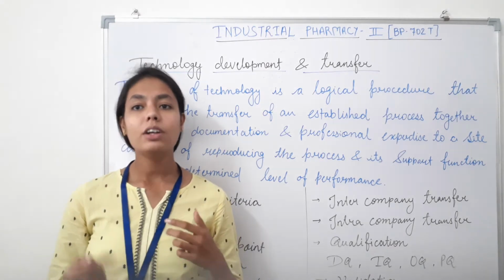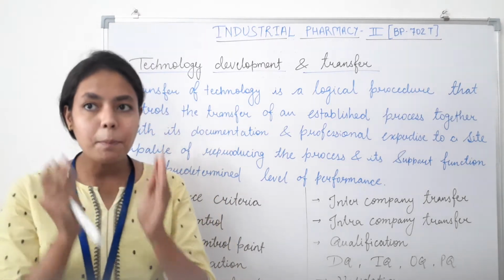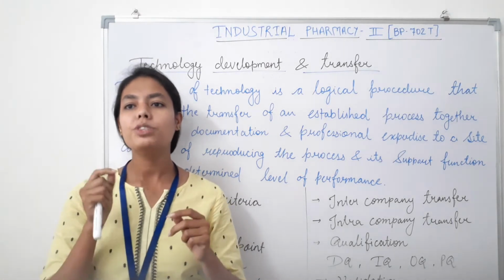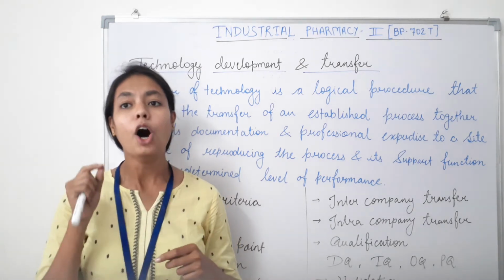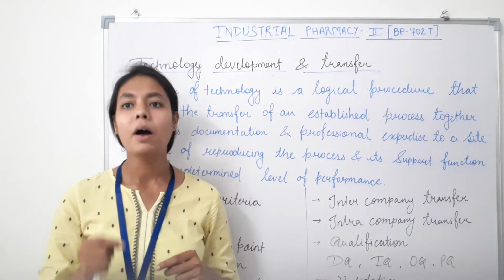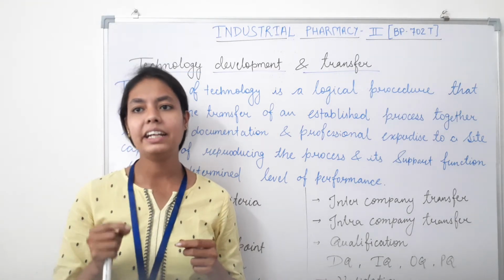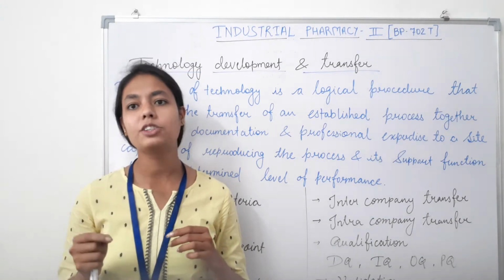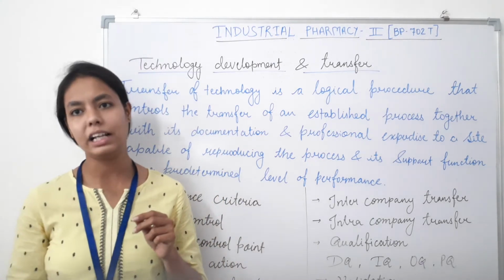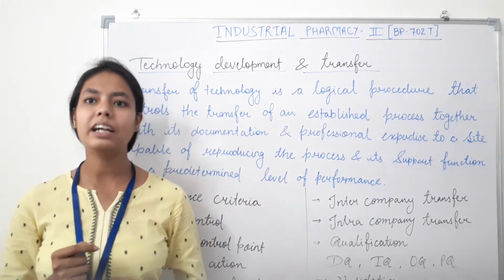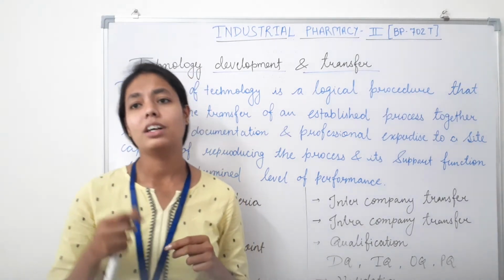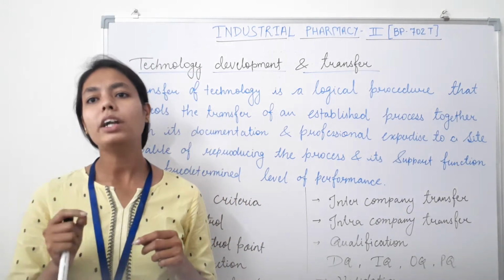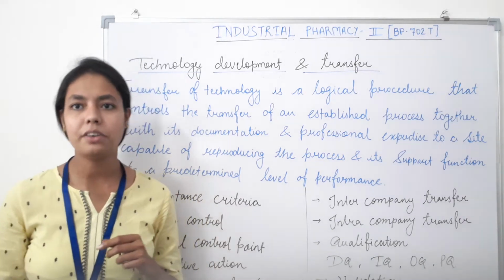So, transfer of technology requires a planned approach using trained and knowledgeable personnel working within a robust quality system with the documentation of the data covering all the aspects of the production and its quality control. So before starting about production transfer and analytical method transfer, let's discuss some important glossaries of the technology transfer.